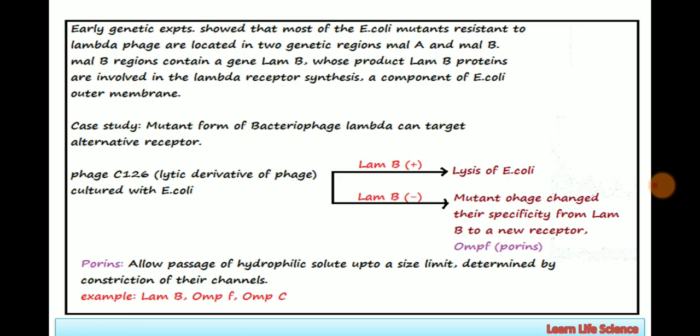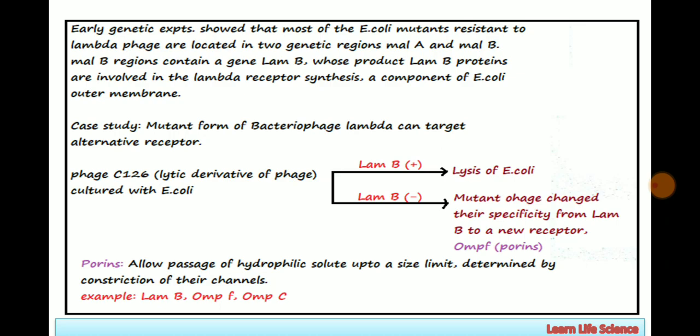In simple words, what is mentioned here is that the E. coli outer surface consists of a receptor, the LamB receptor, which is encoded by the lamB gene present in the MALB genetic region.